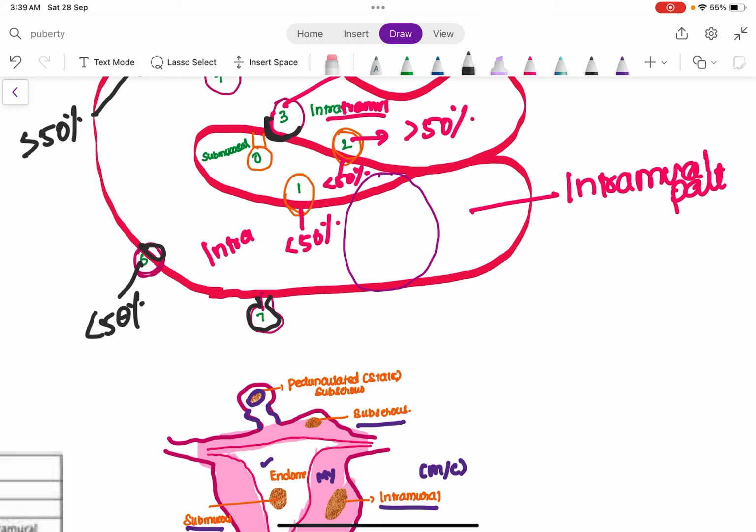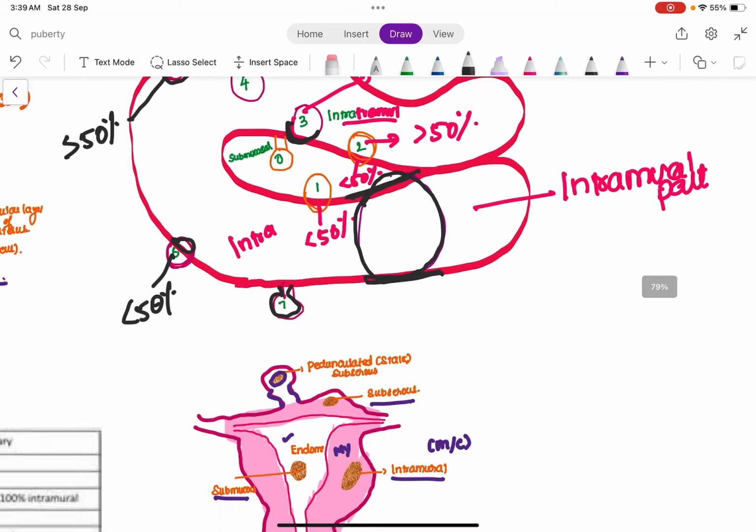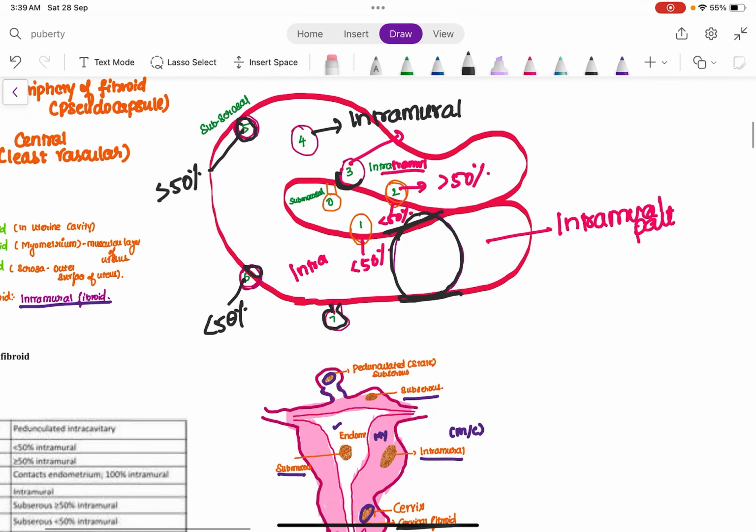There is also another type of fibroid which is called hybrid fibroid, hybrid leiomyoma. That is nothing but hybrid leiomyomas, the fibroids which extend from the endometrium of the uterus to the subserous part of the uterus. We all know this is the endometrium of the uterus and this is the serosa part of the uterus. Any fibroid which extends from the endometrium of the uterus till the serosa of the uterus is called a hybrid fibroid. So whatever is lying in between these is hybrid.